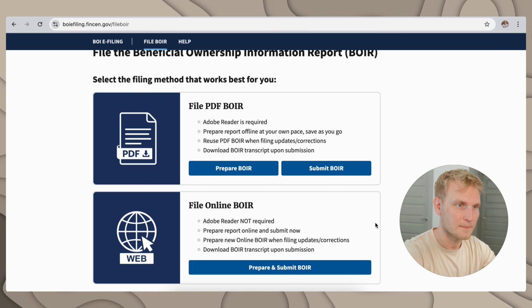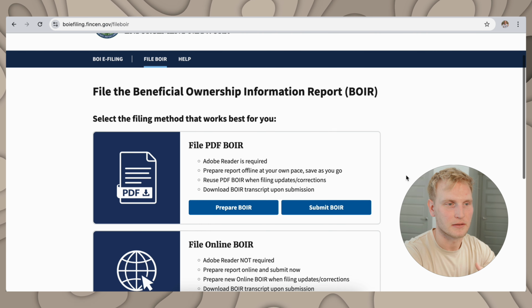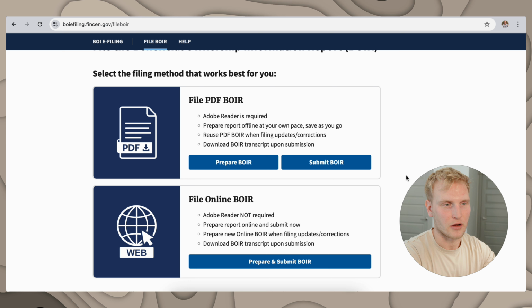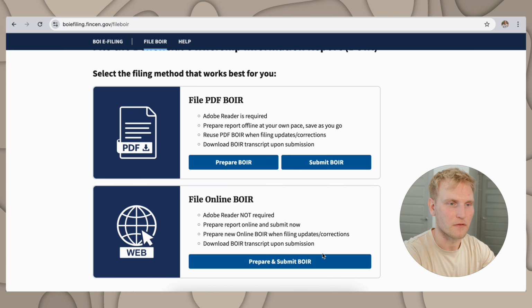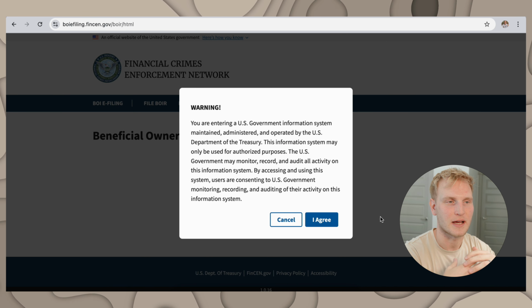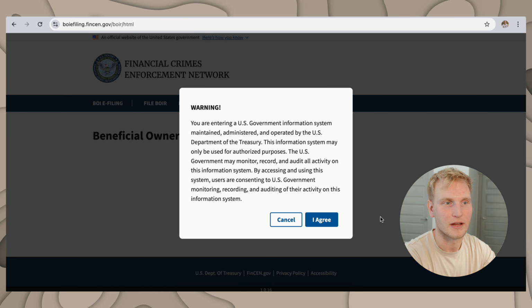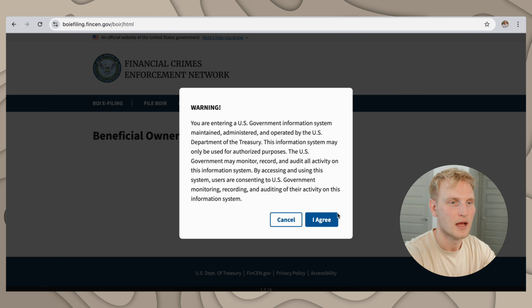Anyways, we've clicked on that. You can file PDF or you can file online. Obviously, I recommend just filing online because it's a lot easier. PDF, why make more work for yourself than needs be? So prepare and submit BOIR. You'll come to this kind of screen, you are entering a US government information system, maintained, etc., etc. You'll just I agree to that.